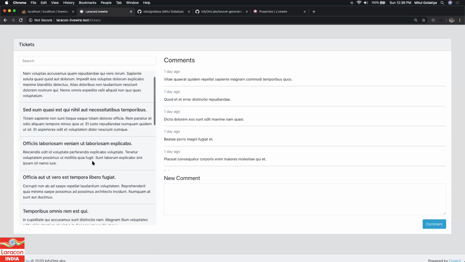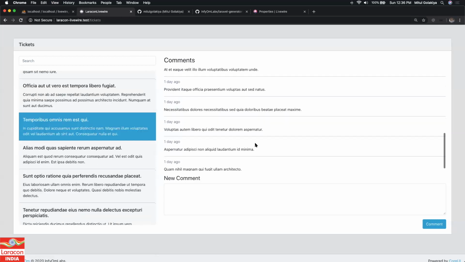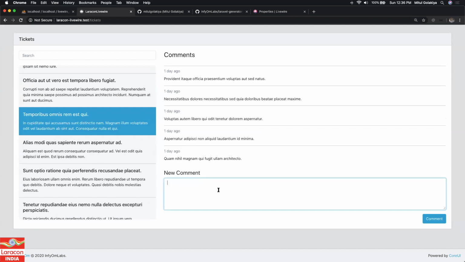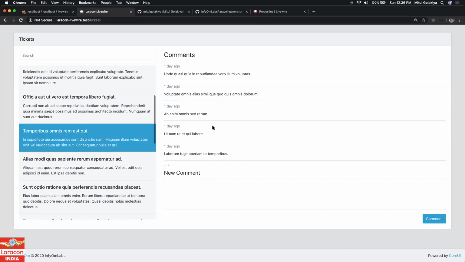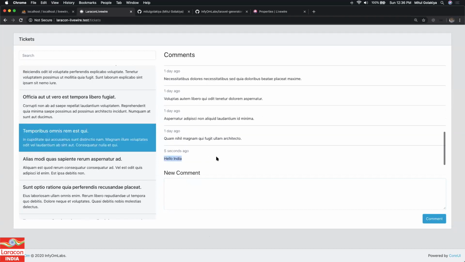Okay, so let me pick something new. I will write something over here, hello India. Edit, nothing happens. Let's see if the comment was added. This was like temporary. Okay, so the comment is added, but somehow we need to do some cleanup, right? We need to append this comment over here. We need to clear this message.